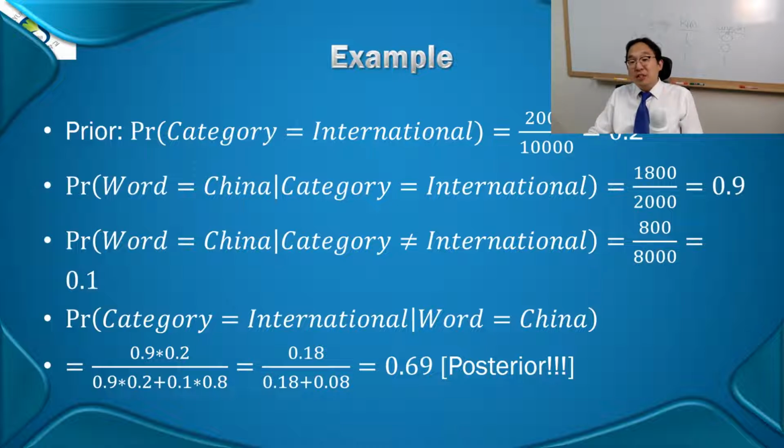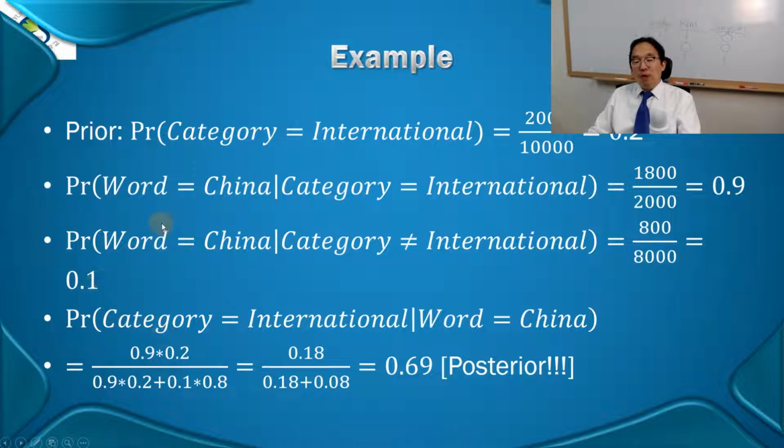That's the conditional probability over here, right? Given that you are in the international category, what's the probability that you are going to have China over there? That's 1,800 out of 2,000, right? So that's 90%. Oh, a very high percentage. The next is the conditional probability on condition that this category is non-international. What is the chance that you are going to have the word China? Well, that's 800 out of 8,000. That's 10% only. Okay, I'm just making up these numbers, right?